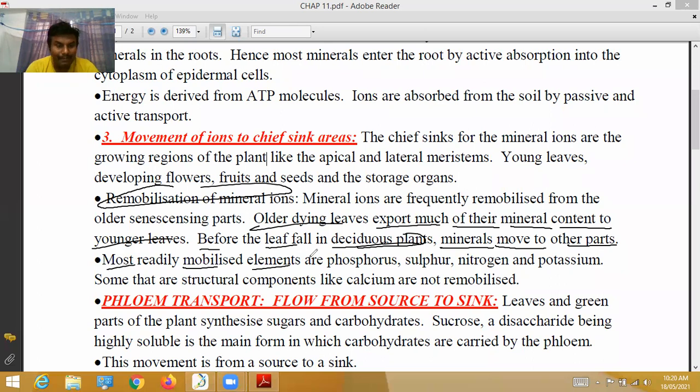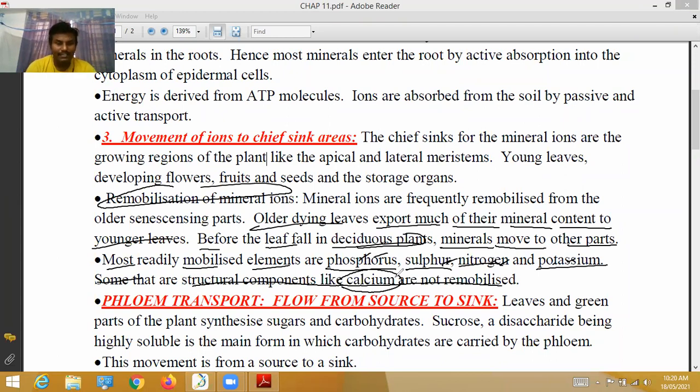The most readily mobilized elements, mobilized meaning moving from the leaves to the plant stem, are phosphorus, sulfur, nitrogen, potassium, etc. Some of these form structural components of the cells.